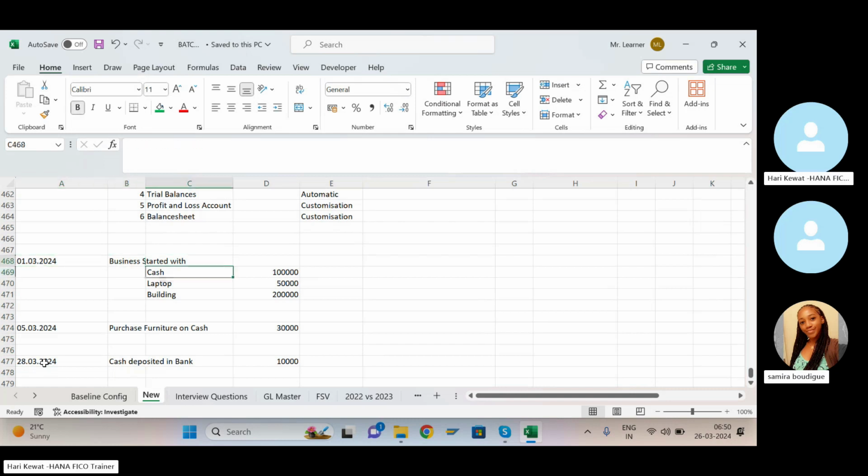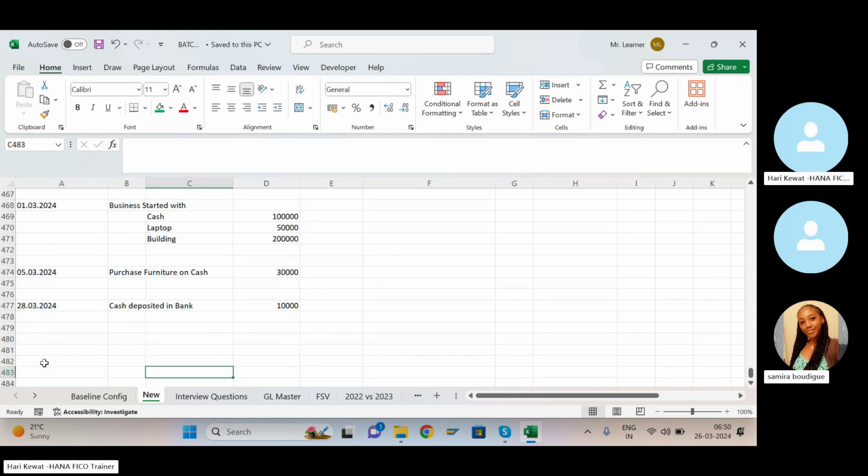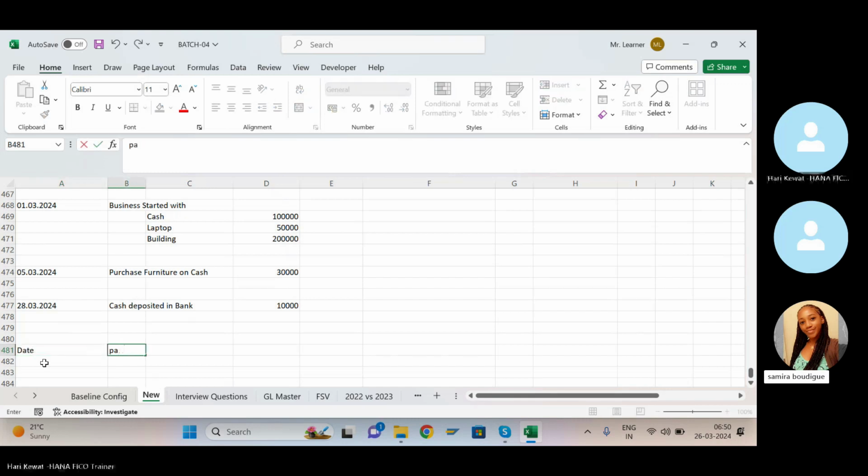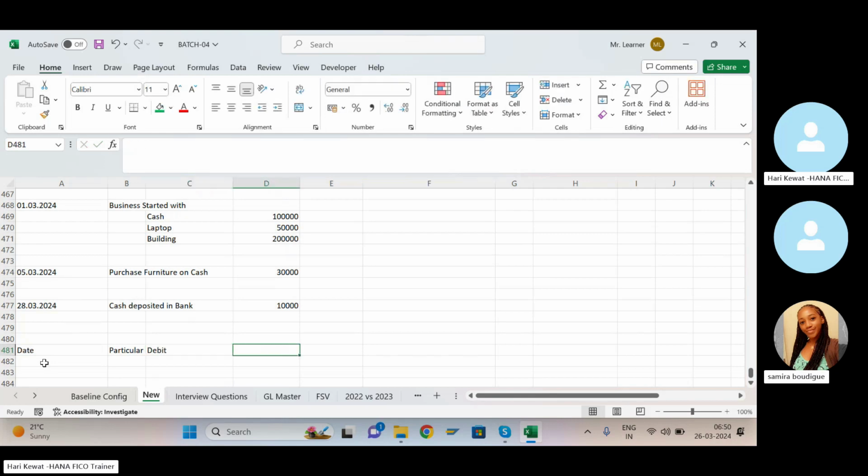So once business transactions happen, next is making the journal entry. You have to prepare the journal entry. Journal entries are prepared like this. The very basic format is date, particular, debit, and credit. Okay, so this is the format.